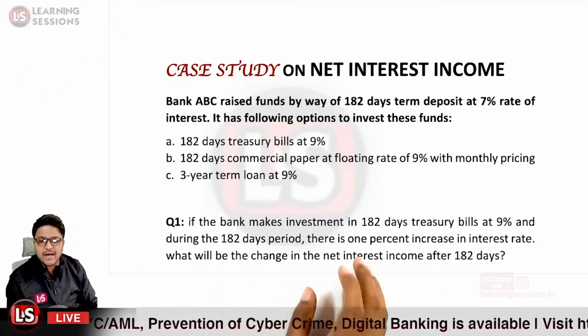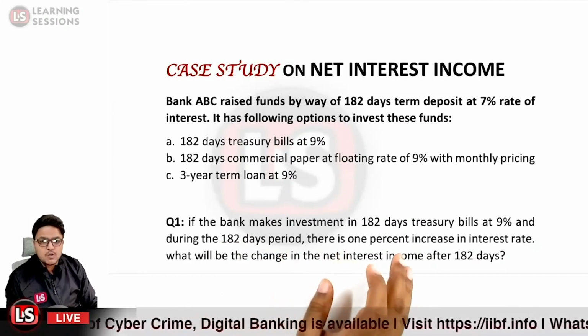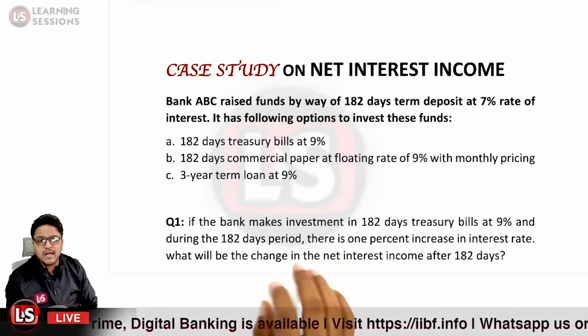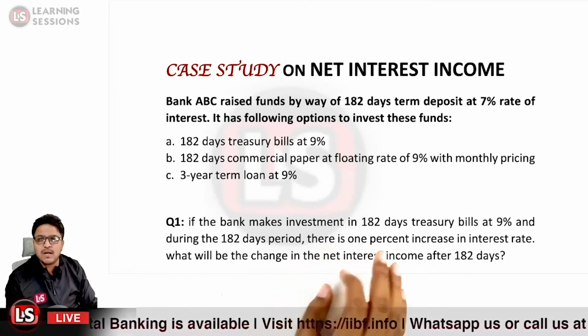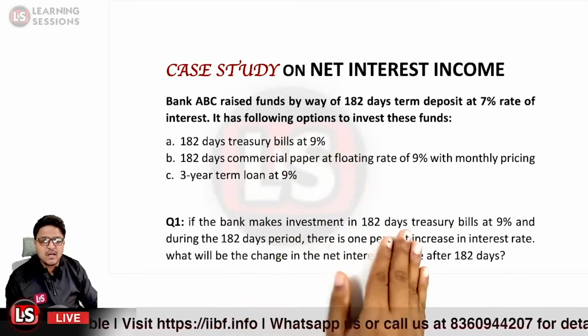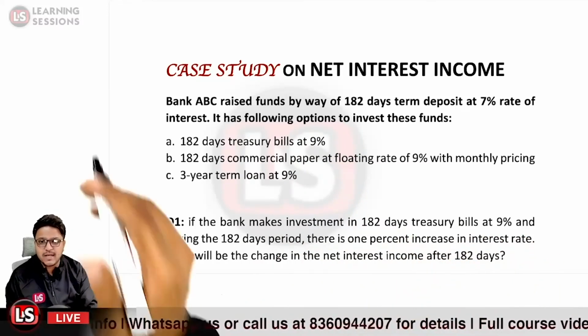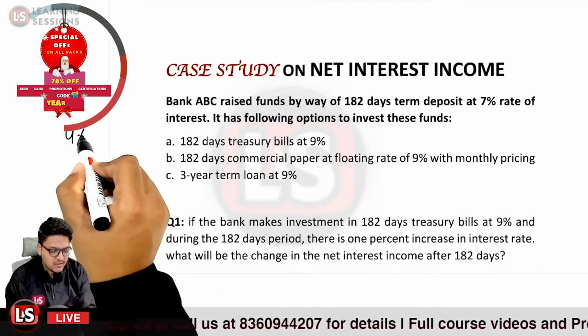Okay, so NII is equal to what? It is interest income minus the interest expenses. So what is the interest income over here? The bank has made the investment into 182 days treasury bills, the first option, at 9%. So it is 9% that the bank is receiving, that is the interest income.